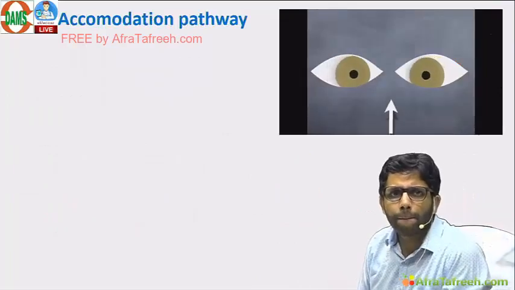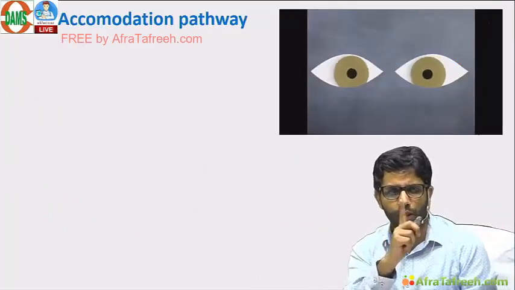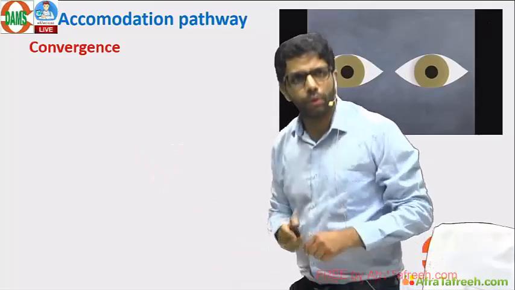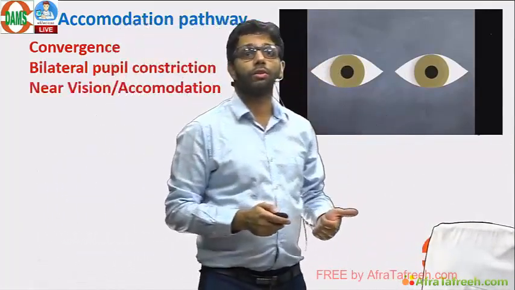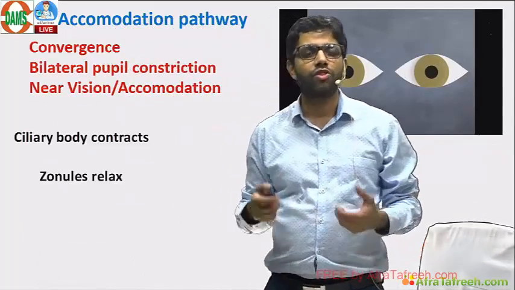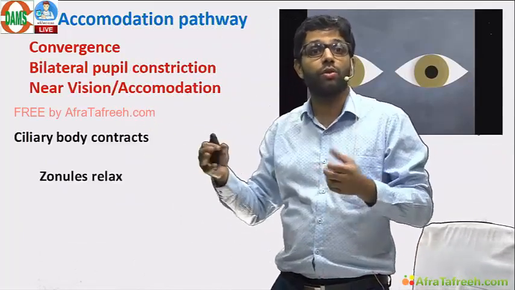Near pathway: the patient comes to you, both eyes are open, a near object comes. Three things can happen. One is convergence, like you see in the figure. Bilateral pupillary constriction can occur, and accommodation. Accommodation means there are changes in the ciliary body which contracts, zonules relax.